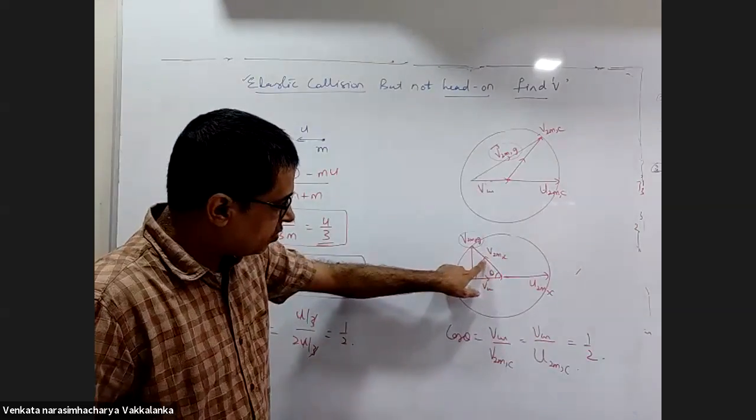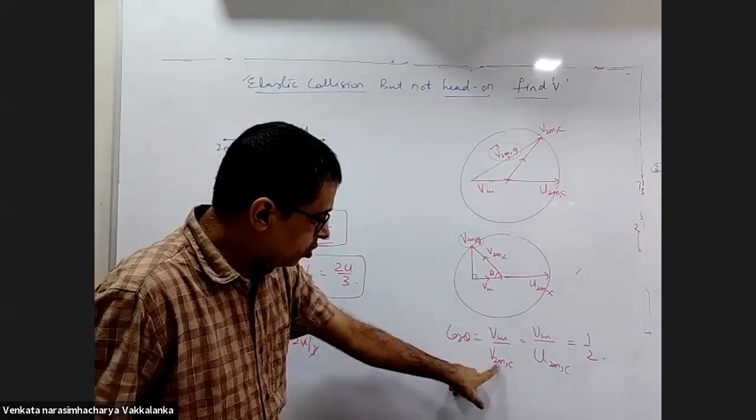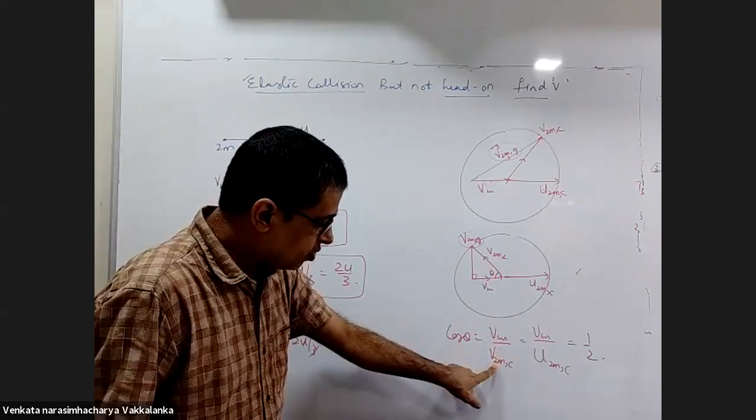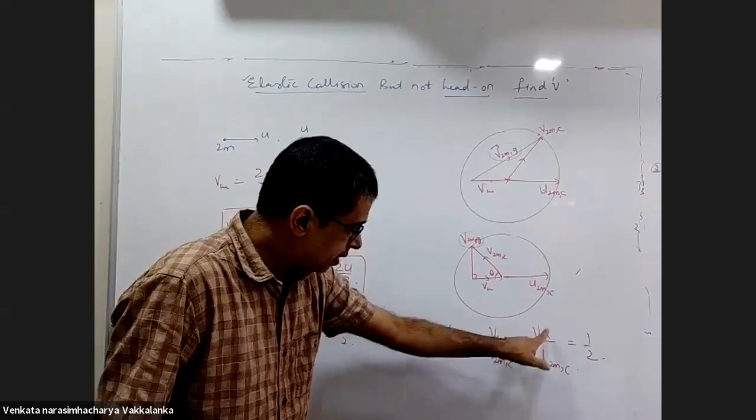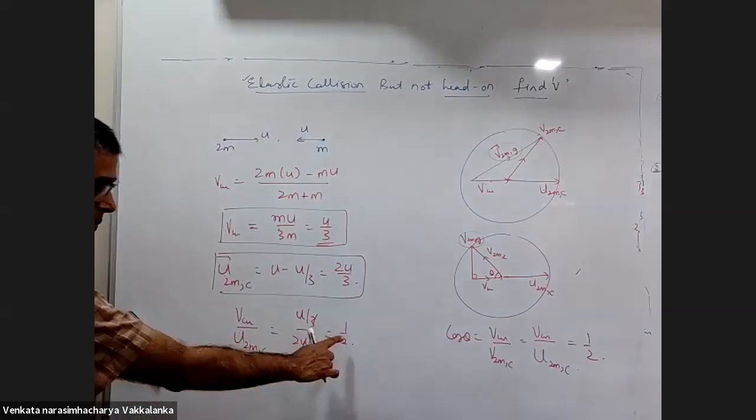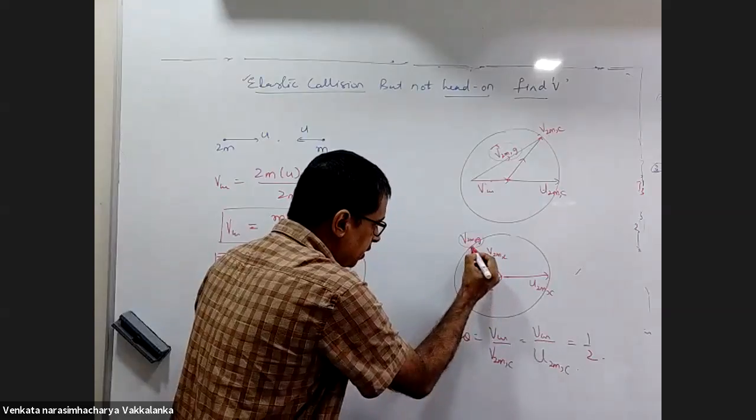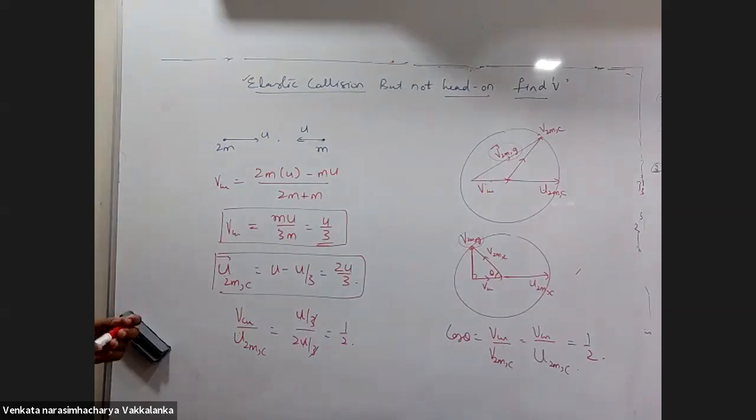Cos theta is adjacent side by hypotenuse. Adjacent side is VCM. Hypotenuse is velocity of 2m with respect to center of mass. Velocity of 2m with respect to center of mass after collision and before collision are the same. And this ratio you know is 1 by 2. So you know the value of theta. Will I know the value of this particular vector?